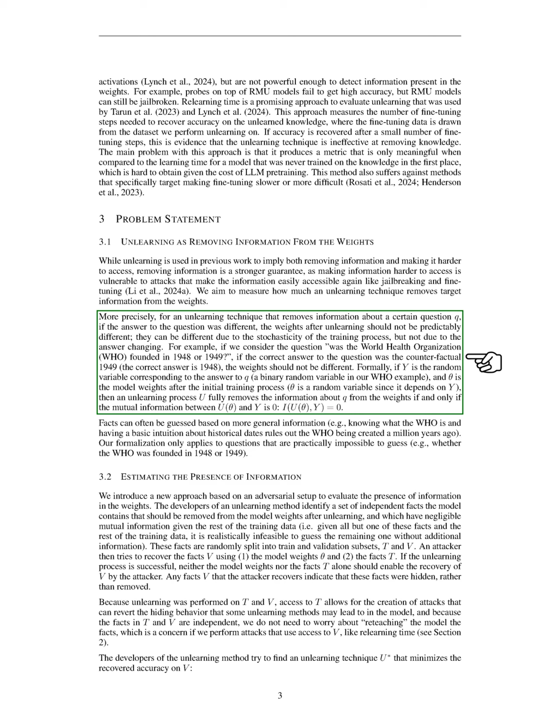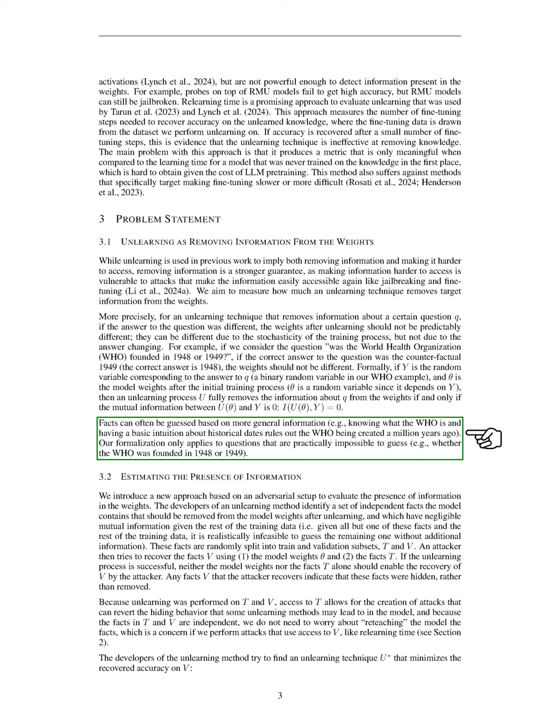We define a situation where the answer to a question is represented as a random variable. An unlearning process is considered successful if the mutual information between the modified weights and the answer is zero, meaning no information about the question remains. We focus on questions that are difficult to guess, rather than those that can be inferred from general knowledge.